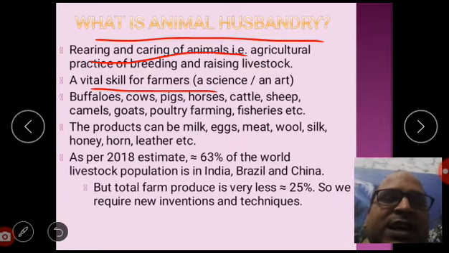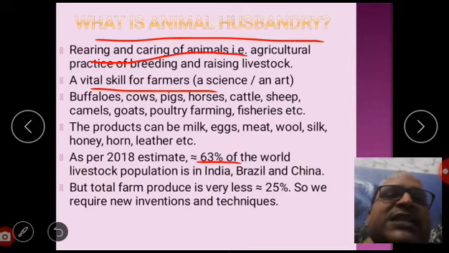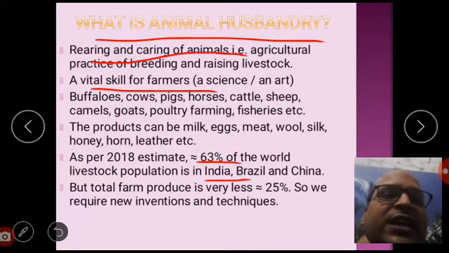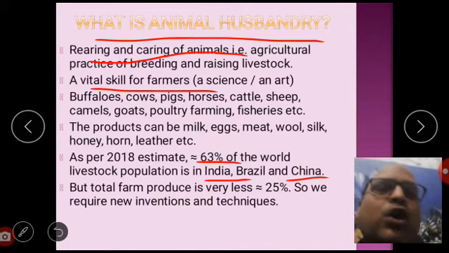Roughly this is. But dear students, in your book it is given as 70% and only in India and China. But I am telling you the data has been changed, so you can write the new or updated data from here. But total farm produce is very less. It is roughly 25% in India and China. So we require new inventions and techniques.